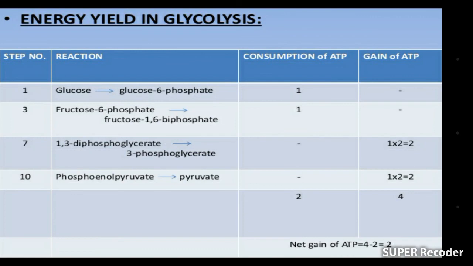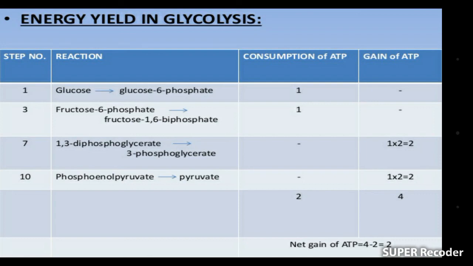Now the energy yield in glycolysis. As I discussed, when glucose gave us glucose 6-phosphate, consumption of 1 ATP occurs. When fructose 6-phosphate is converted into fructose 1,6-bisphosphate, consumption of 1 ATP occurs. When 1,3-diphosphoglycerate is converted into 3-phosphoglycerate, 2 ATP are produced.